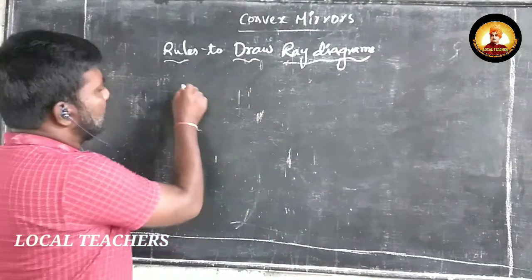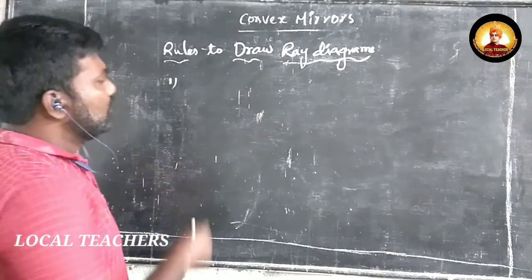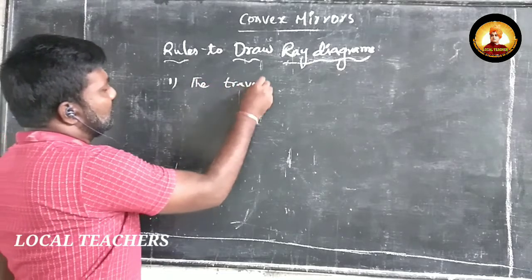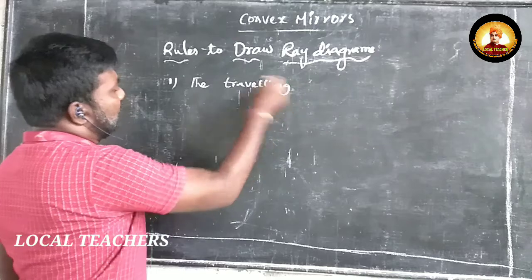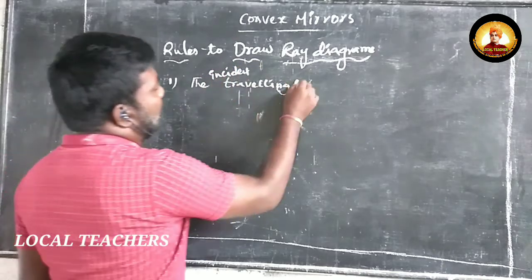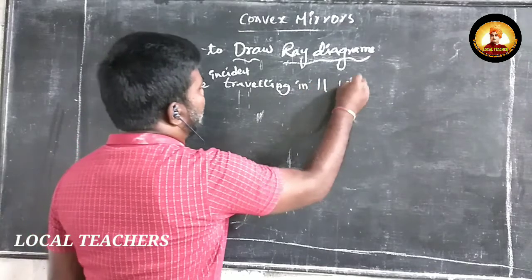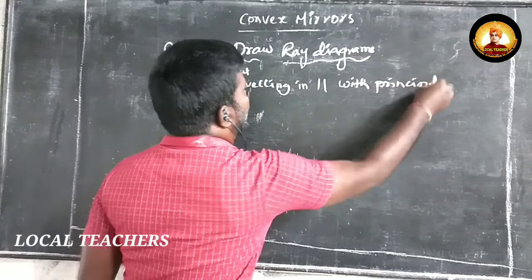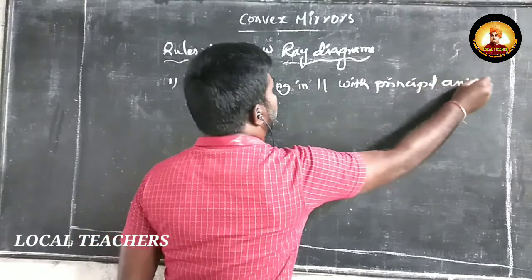In the first rule, the incident ray traveling in parallel with the principal axis